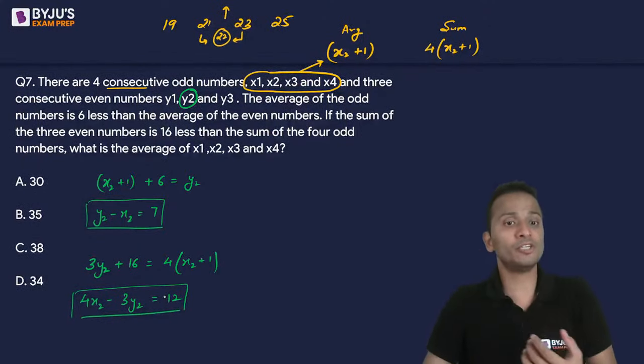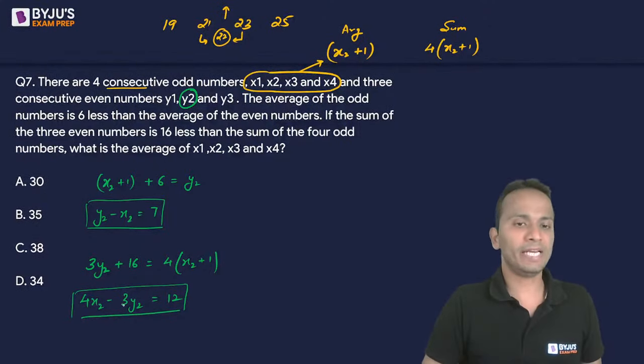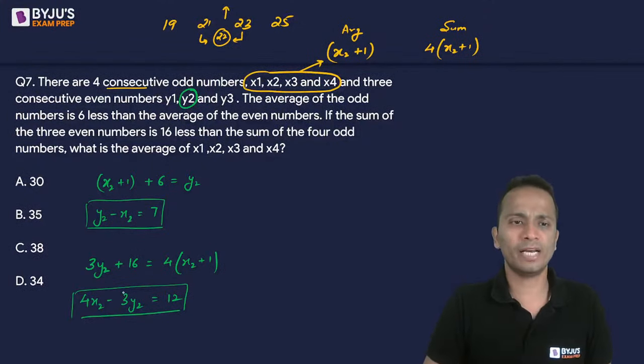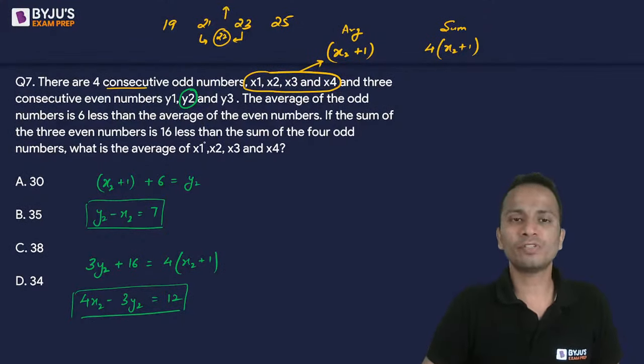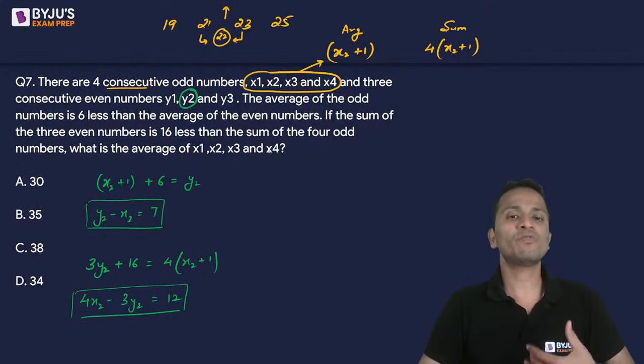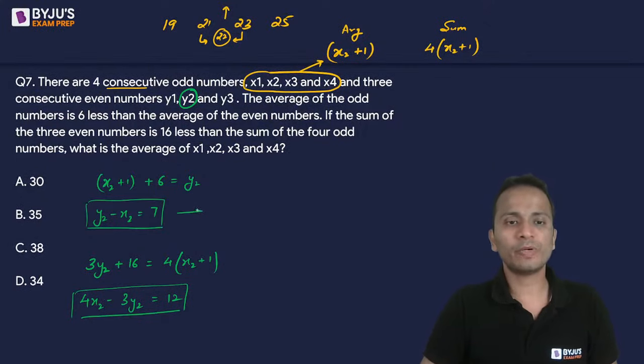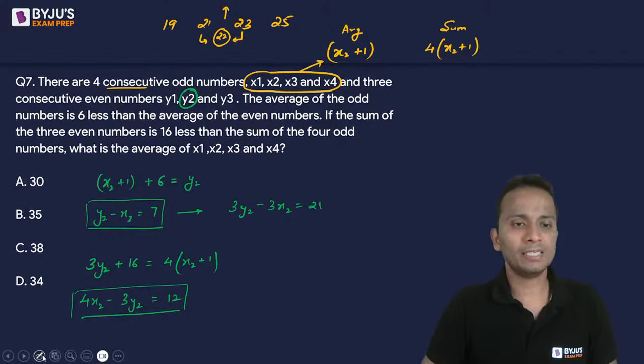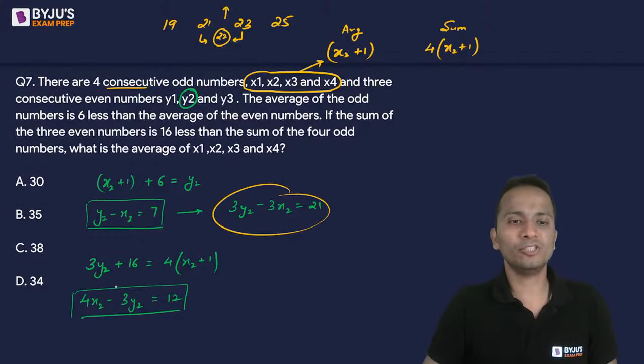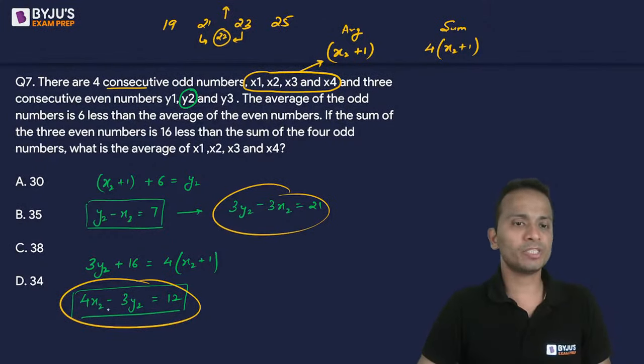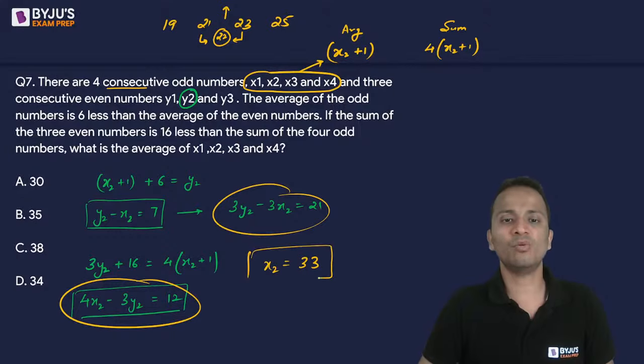On the basis of this, you can find out the value of y2 and x2 and hence find out the required answer. Since I need the average of x1, x2, x3, x4, so it will be better to eliminate y2 and find the value of x2. So first equation I multiply by 3. 3y2 minus 3x2 is equal to 21, and now I can add these two equations. So if I add these two equations, I'll get the value of x2, that is equal to 33. So 33 is the value of x2.